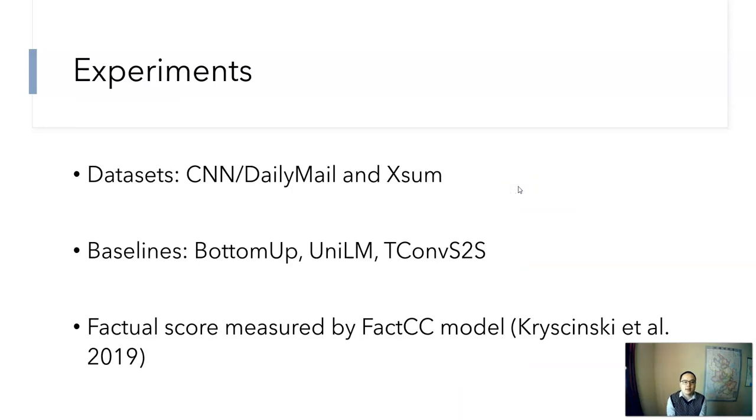Let's now look at the experiments. We leverage CNN Daily Mail and FASum. The baselines include bottom-up, UniLM, and T-conf S2S. To automatically evaluate the factuality score, we leverage the FactCC model, which is a BERT-based model that can output a score between 0 and 1, and a higher score means higher factuality.